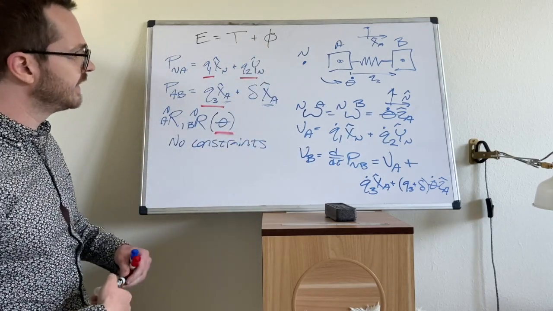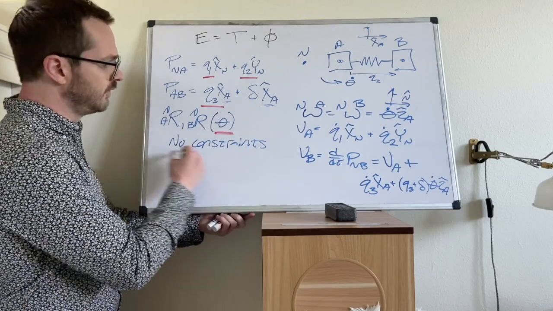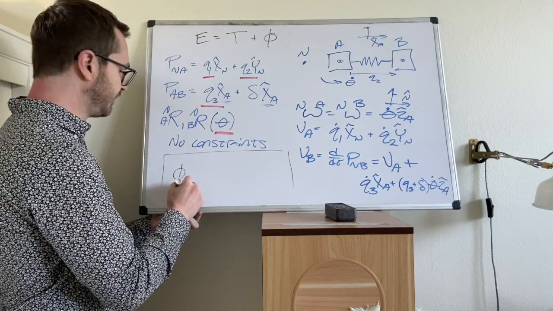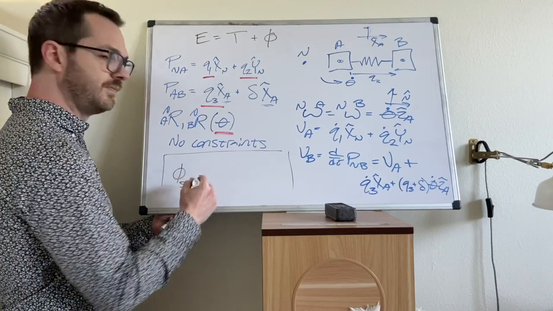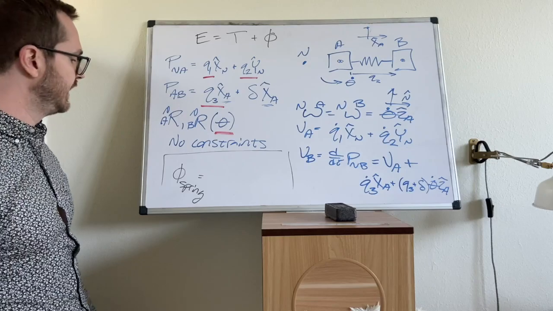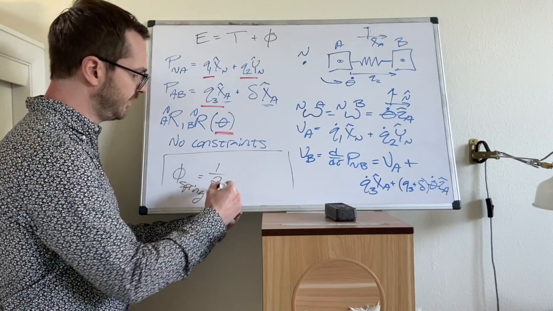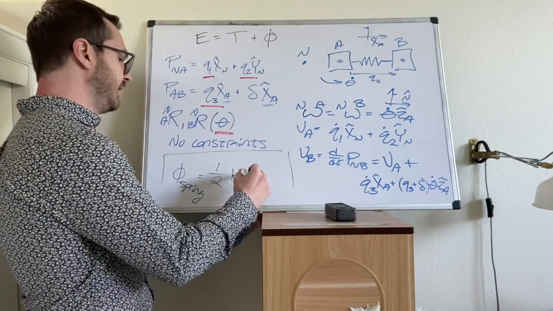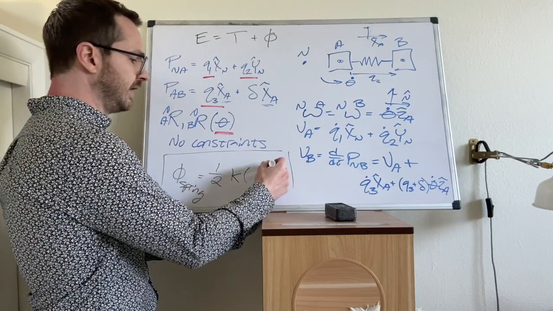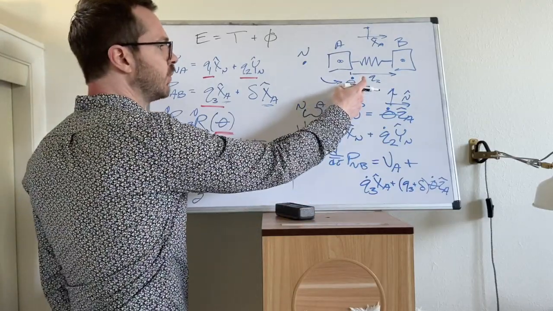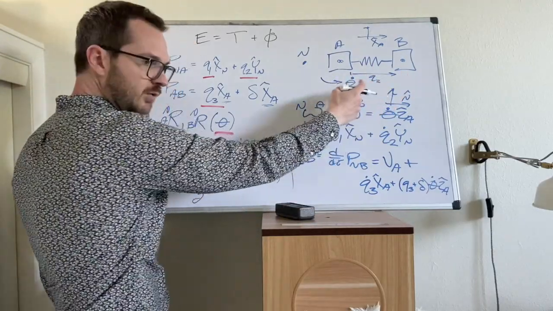I'll do it down here in the bottom. Phi of the spring. Now you should have an equation for this one. The equation for potential energy of a spring is 1/2 K multiplied by the displacement squared. So what is the displacement of this? Well, we're tracking the displacement with Q3.